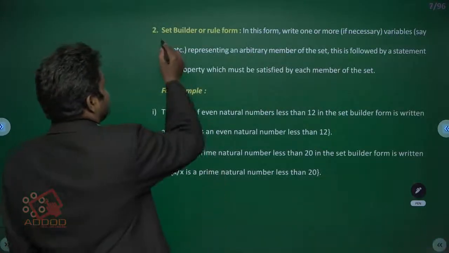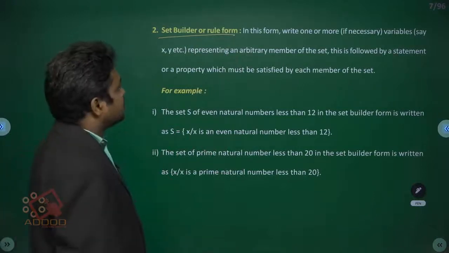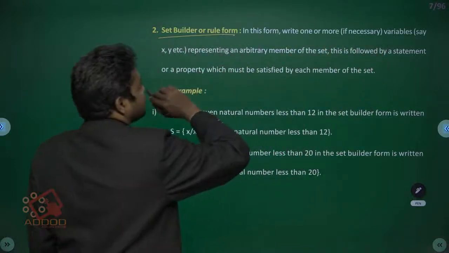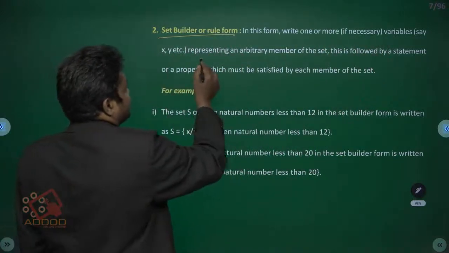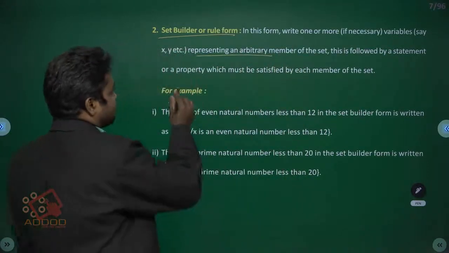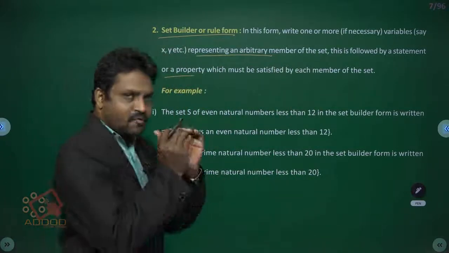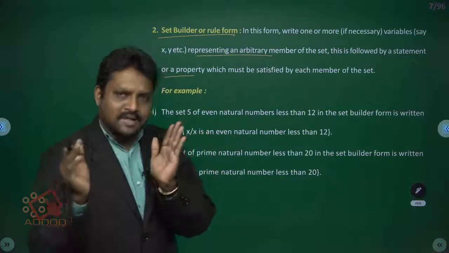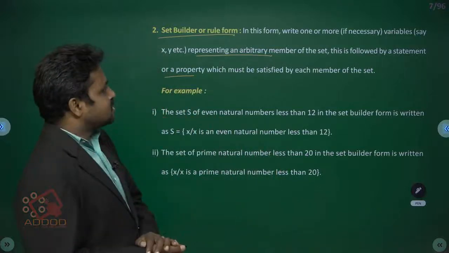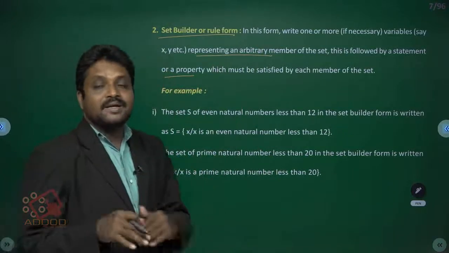Next, the second one: set builder form, or rule form, or short form. In this form, write one or more variables, say x, y, representing an arbitrary member of the set. This is followed by a statement or a property which must be satisfied by each member of the set. Instead of listing all the names, we use a symbol for an arbitrary member of the set, followed by the given statement or property.